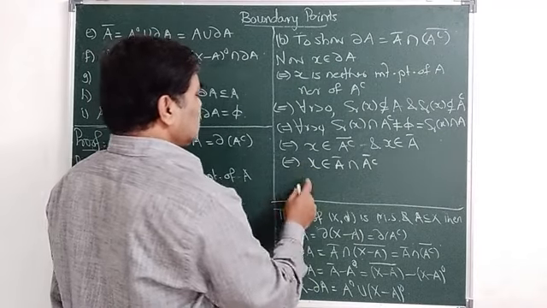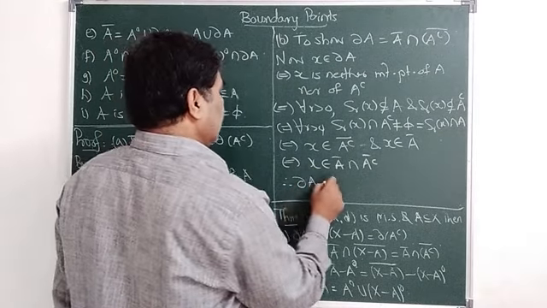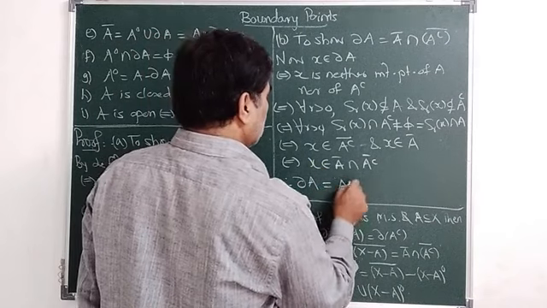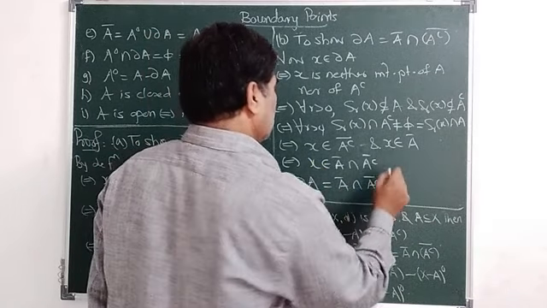This is an if and only if condition, and therefore dabba A is equal to A closure intersection A complement closure.